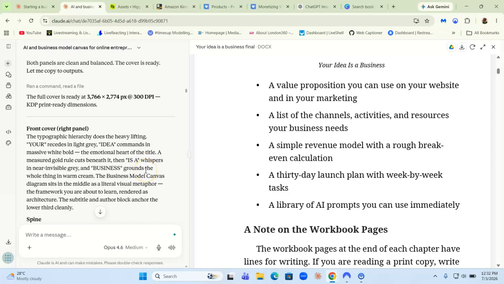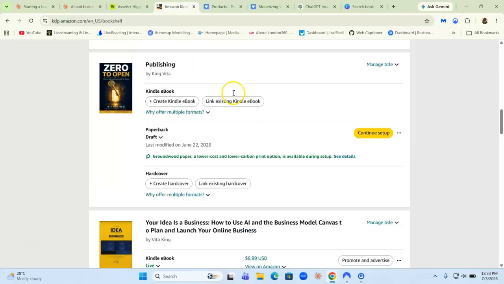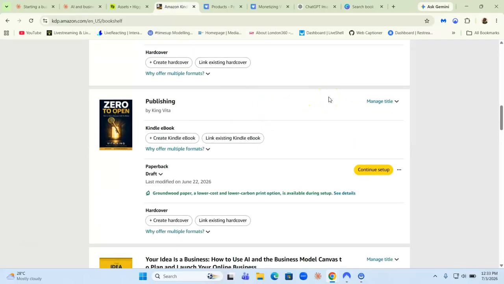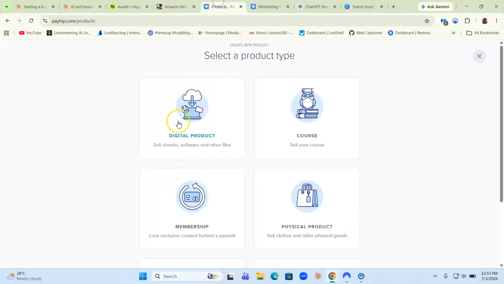Okay, so we got that out of the way. Payhip is only for ebooks. So if you just want to sell your ebooks and you don't want to bother with Amazon KDP, because remember, Amazon KDP has a content guideline requirement that you have to pass for your book to get published. If you don't pass their requirement, your book is going to be rejected, right? But with Payhip, you just upload your book and that's pretty much it. You don't need to worry. You don't need to pass any content guideline.